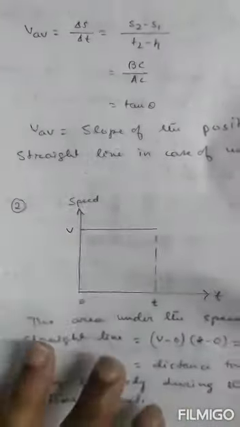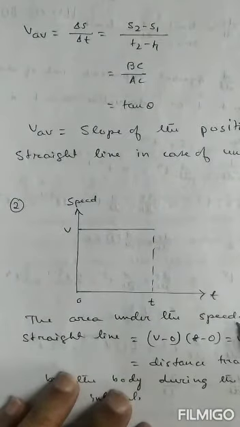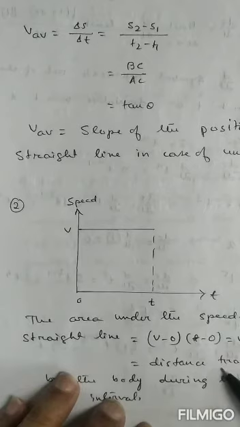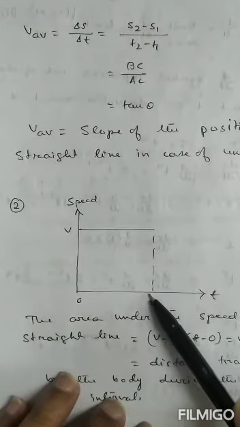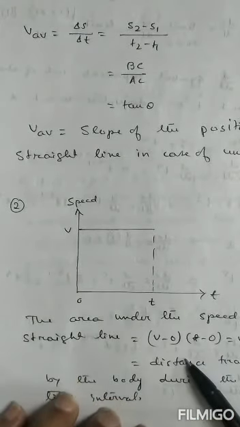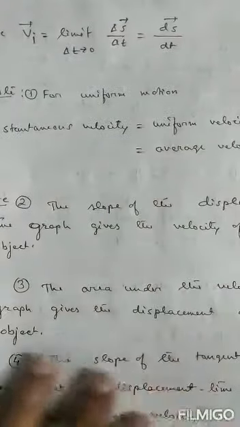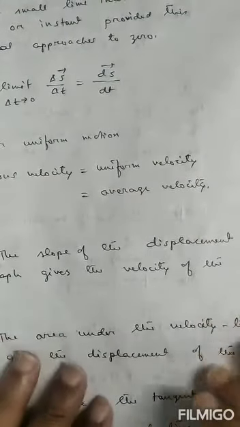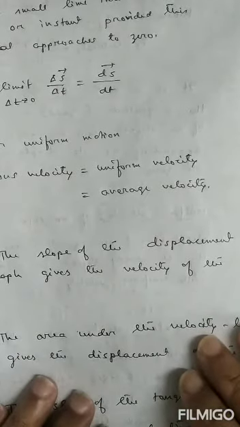In the previous class, we have written that area under speed time graph gives us the distance traveled by the object. Can you remember it? So similarly, here also we can write the area under velocity time graph gives us the displacement of the object.